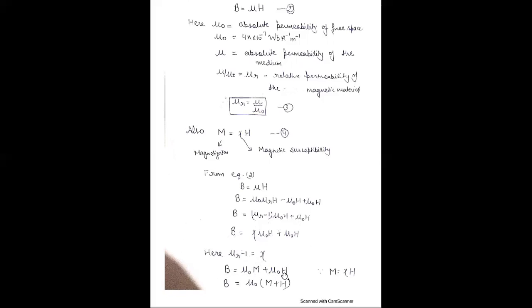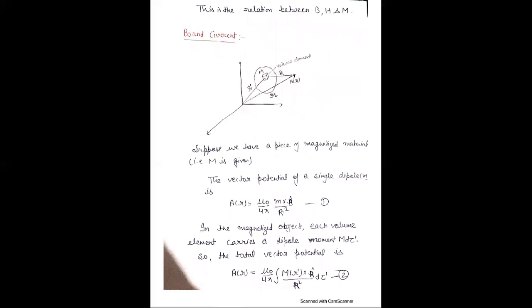And mu naught M plus mu naught H. Taking mu naught common, B is equal to mu naught (M plus H). This is the relation between B, M and H, and this relation is the same as in the electric field, where there is a relation between E, P and D. This is an important relationship between B, H and M.